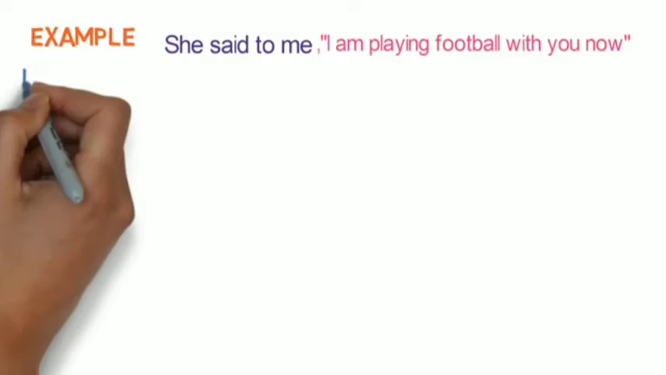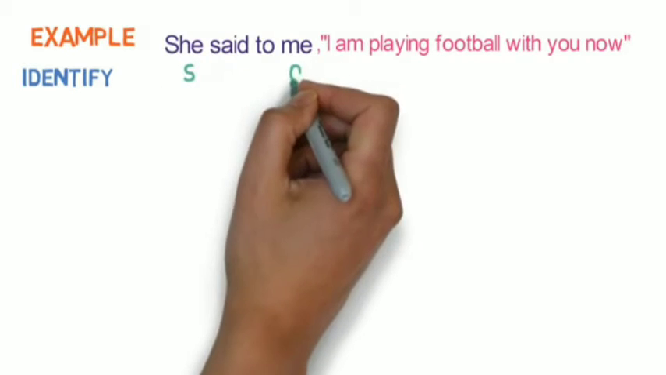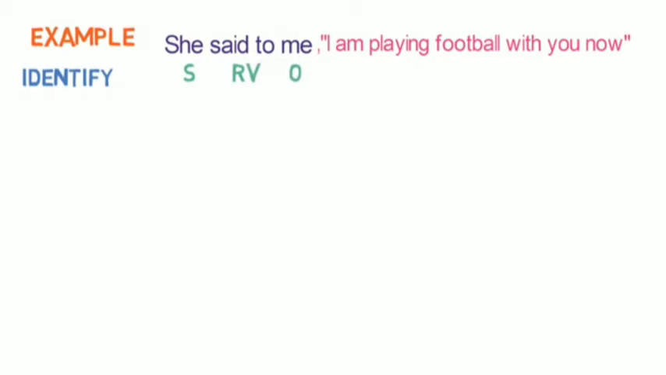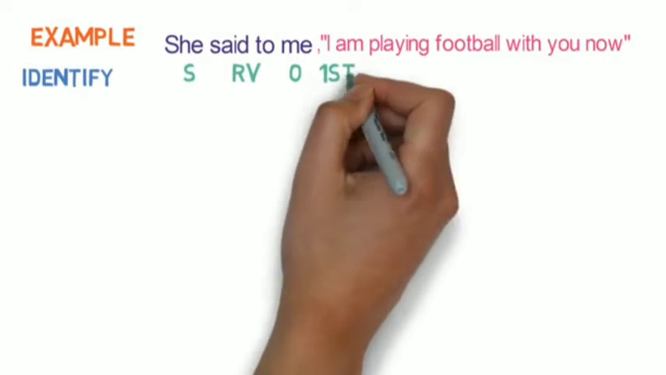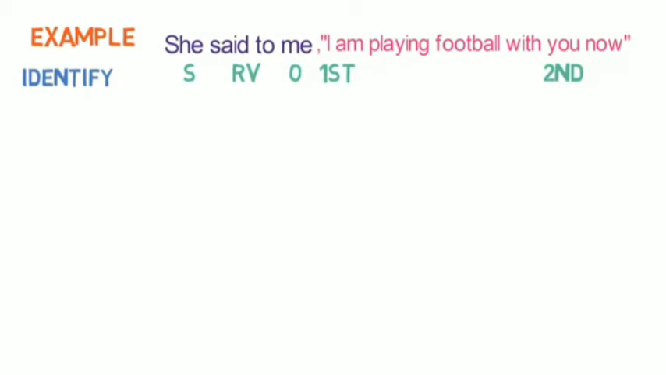Now let's look into examples to understand the 6 steps. She said to me, I am playing football with you now. This is in direct speech. Let's convert it into indirect speech. First step is of identification. She is the subject here, me is the object, and said to is the reporting verb. I is in first person here, you is in second person here. And as said to is in past form, we need to check the tense of the reported speech. Currently, the tense is in present continuous tense.